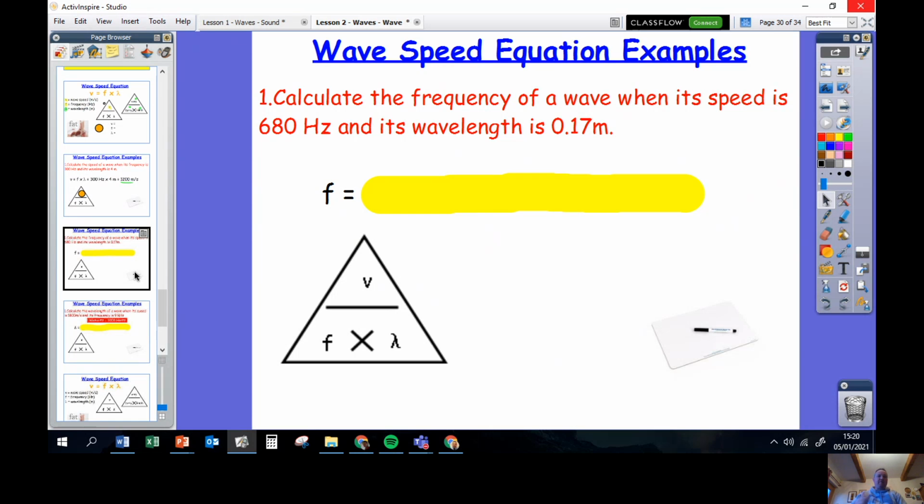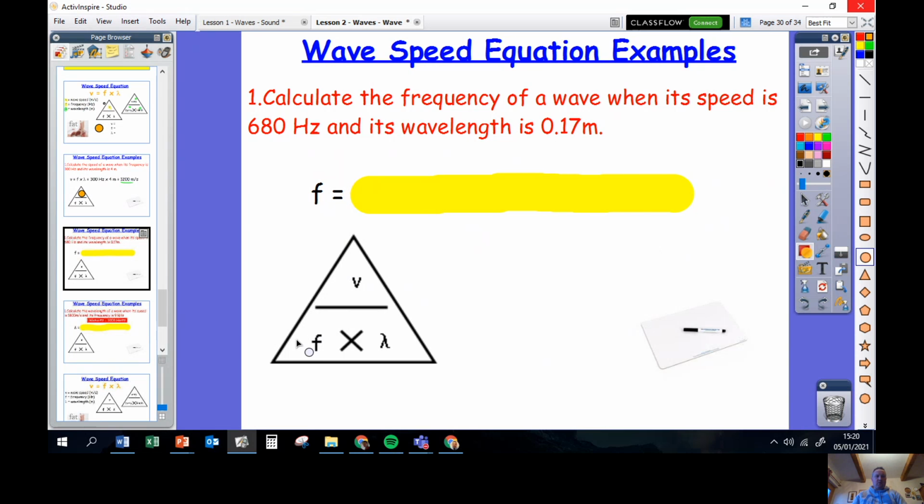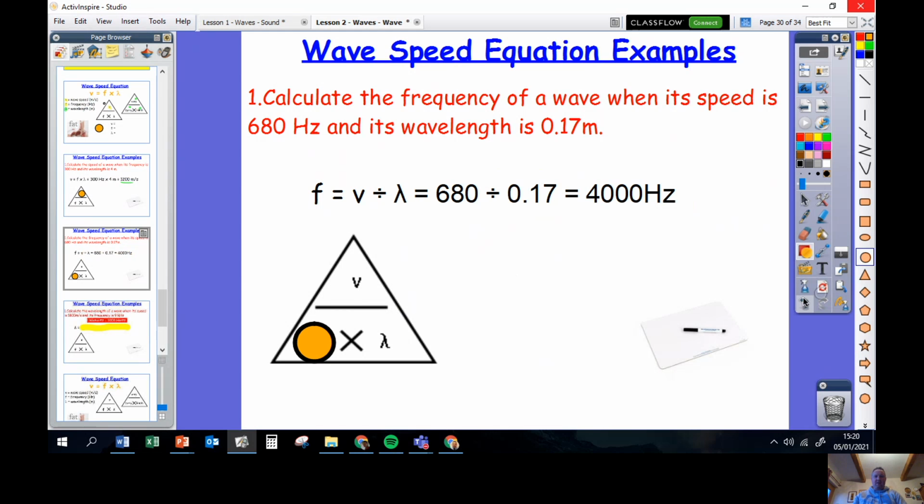Another example: calculate the frequency of a wave when its speed is 680 meters per second and its wavelength is 0.17 meters. Let's have a look. If I want to work out something's frequency, cover up the frequency, and that leaves me speed over wavelength. Speed divided by wavelength is 680 divided by 0.17, which gives me a frequency of 4,000 hertz.